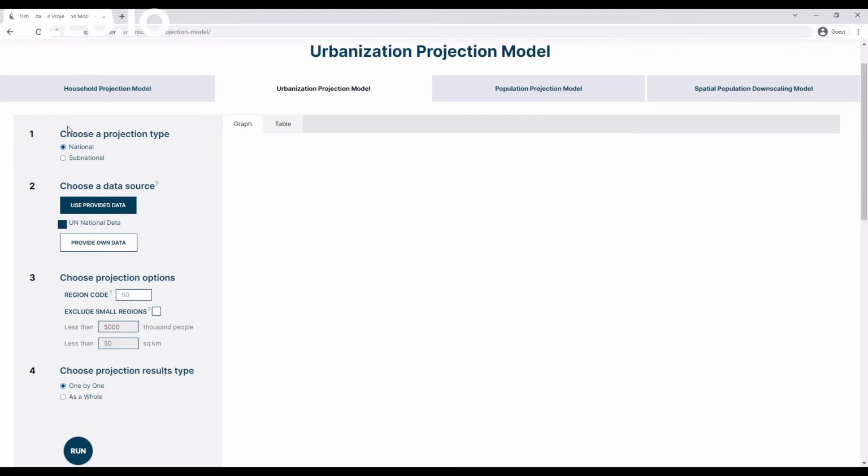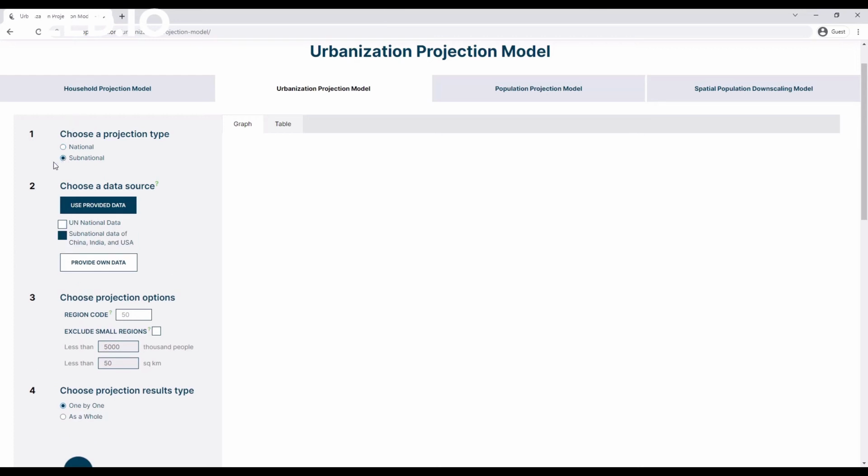You may also be interested in viewing subnational results. To view subnational results, you should select the subnational choice from the first option and specify which data sets are going to be included in the projection estimations for the region of interest. Here, first enter the code for California. To inform urbanization projections for California, the first option for inputting data is only using subnational records of the US, China, and India.